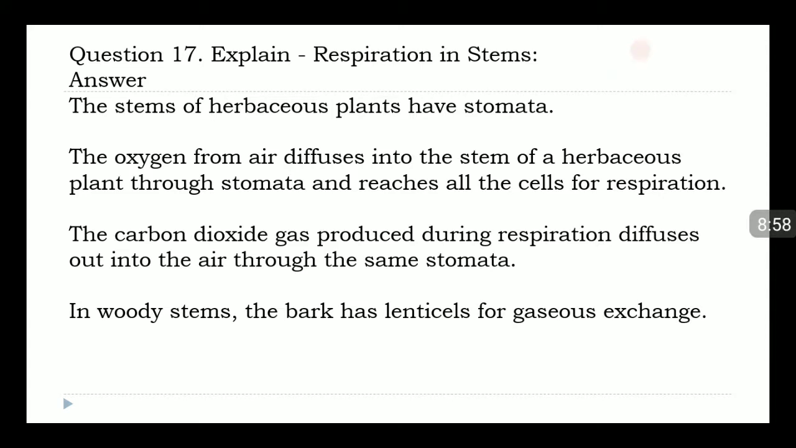Question 17. Explain respiration in stems. Answer. The stems of herbaceous plants have stomata. The oxygen from air diffuses into the stem of a herbaceous plant through stomata and reaches all the cells for respiration. The carbon dioxide gas produced during respiration diffuses out into the air through the same stomata. In woody stems, the bark has lenticels for gaseous exchange.